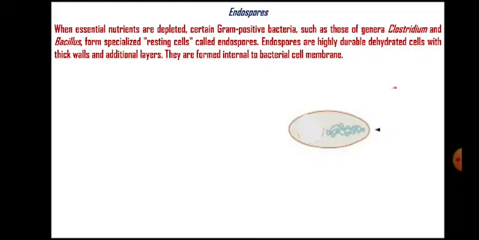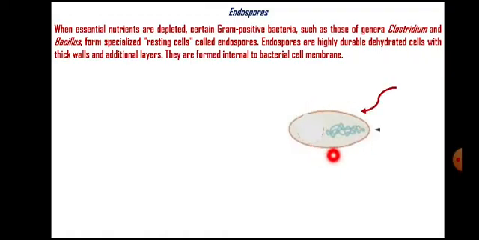So this is the bacterial cell. When it senses unfavorable environmental conditions such as high temperature, the exposure may destroy this vegetative cell.